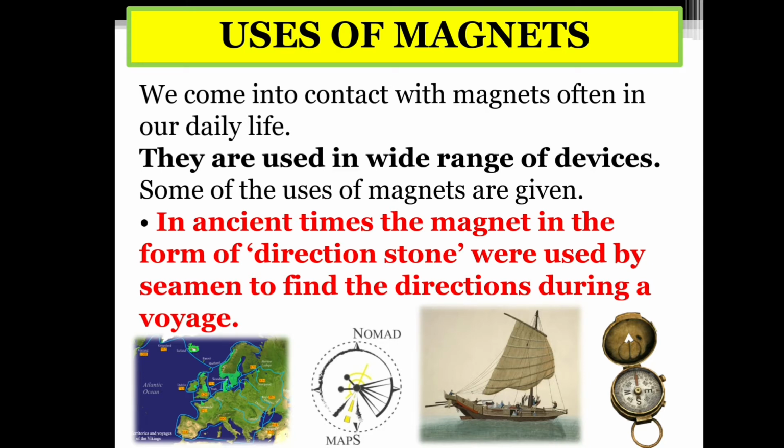In the ancient times, the magnet in the form of direction stone was used by seamen to find the directions during a voyage. So in the older times, magnets were used as direction stone. They used magnets to find the direction. The seamen used magnets to find the directions during a voyage.